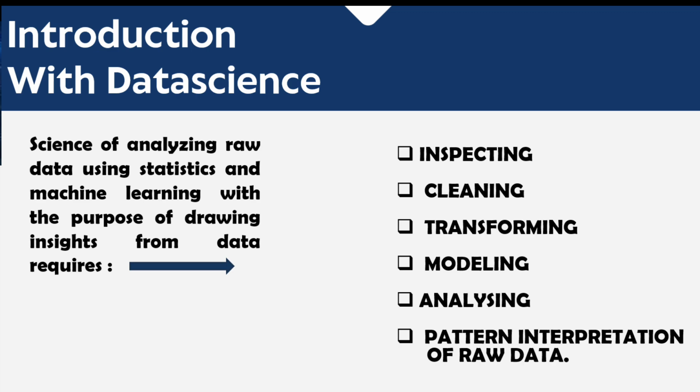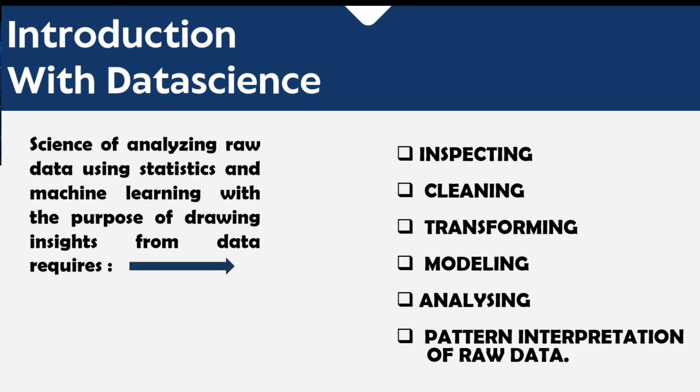Modeling the data means converting the data or creating a model for predicting outcomes. Analyzing, pattern interpretation of raw data is basically we are trying to see a pattern in our data so that we can also think in the form of charts, graphs, okay?